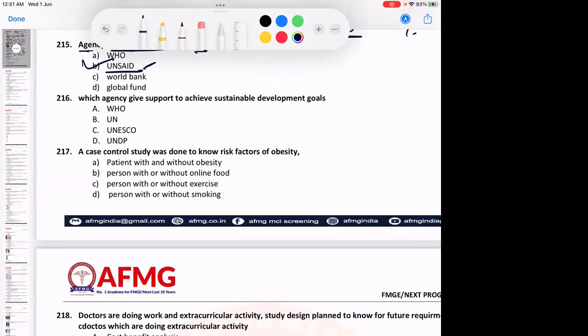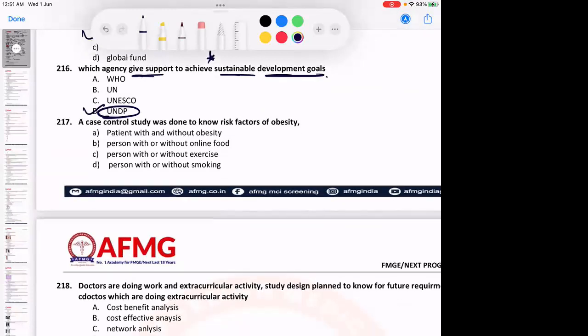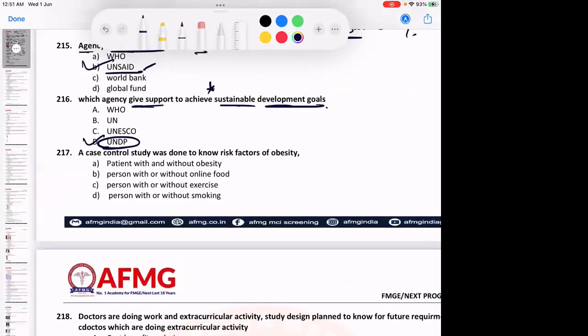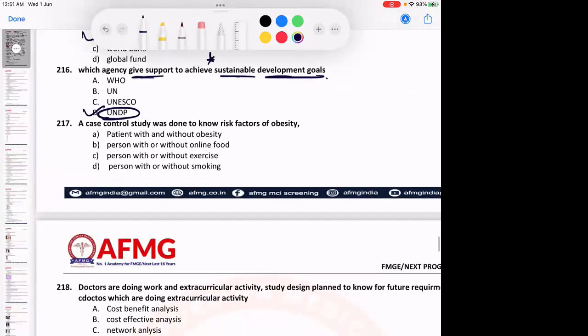Which agency gives support to achieve sustainable development goals? We have already seen this. It is the United Nations, but it is the subunit of United Nations known as UNDP, United Nations Development Programme, which actually supports the sustainable development goals. Remember, there are a total of 17.